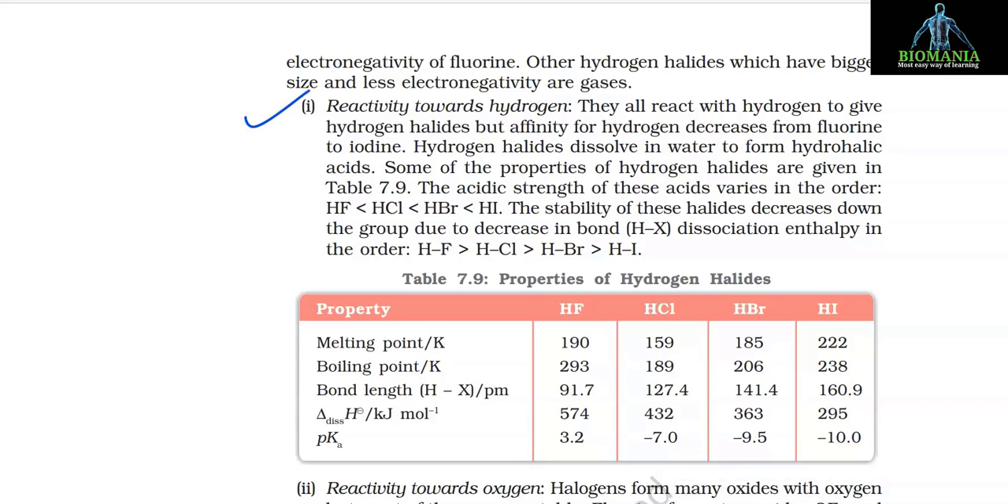Number 1. Reactivity towards hydrogen. They all react with hydrogen to give hydrogen halides, but affinity for hydrogen decreases from fluorine to iodine. Hydrogen halides dissolve in water to form hydrohalic acids. Some of the properties of hydrogen halides are given in table 7.9. The acidic strength of these acids varies in the order HF < HCl < HBr < HI. The stability of these halides decreases down the group due to decrease in bond, that is H-X bond, dissociation enthalpy, in the order HF > HCl > HBr > HI.